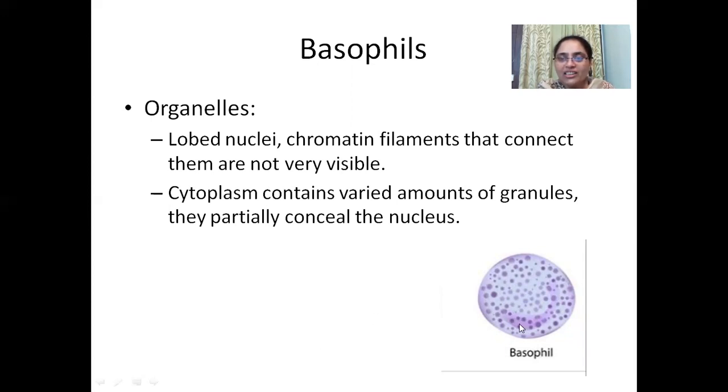This is the nucleus. But the specific character of basophils is that this nucleus is usually hidden, not very visible, because of the granules present on top of the nucleus. So it has more granules. Basophils have basic dye-loving granules. And these granules in the cytoplasm of basophils usually conceal the nucleus. As you are seeing in the diagram, this nucleus is concealed by the granules of basophil.